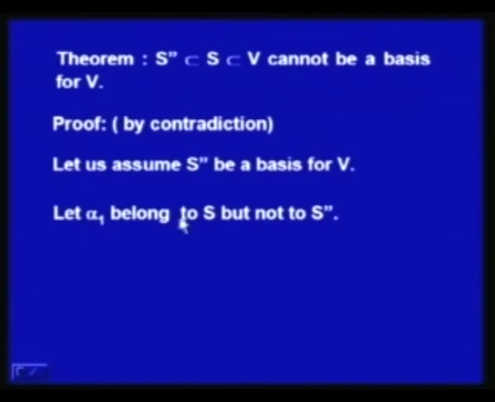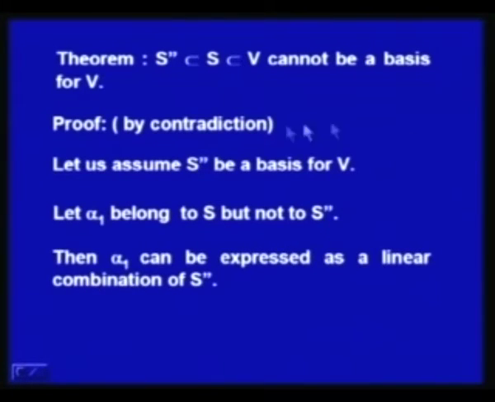So, let alpha 1 belong to S, but not to S double dash. Because S double dash is a subset of S, there must exist some alpha 1 which belongs to S, but not to S double dash. Then alpha 1 can be expressed as a linear combination of vectors of S double dash.